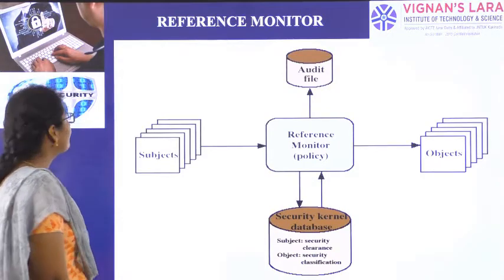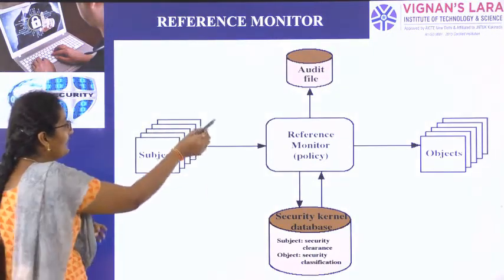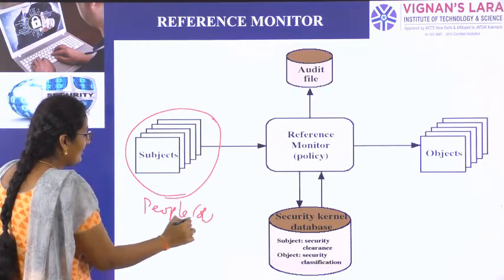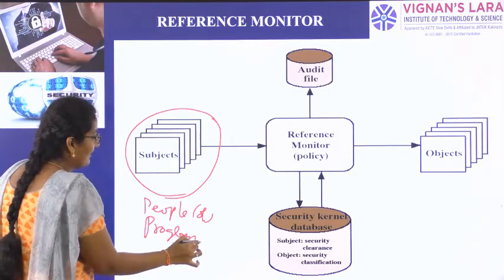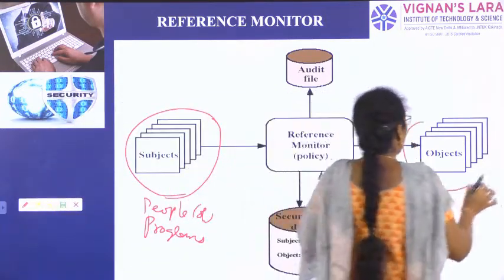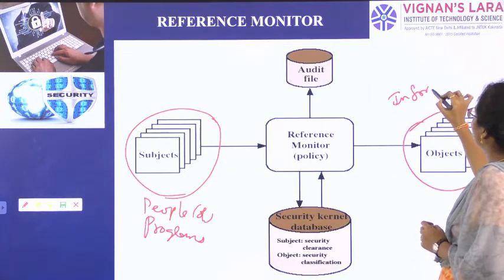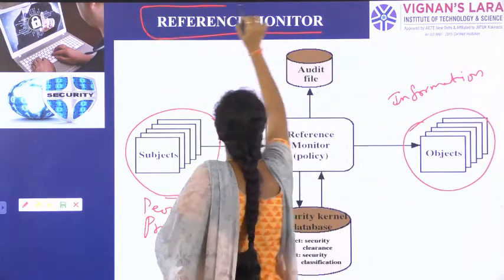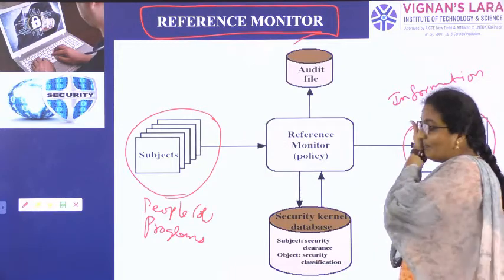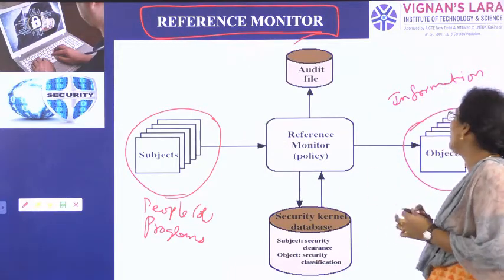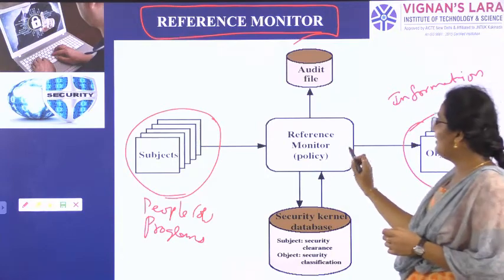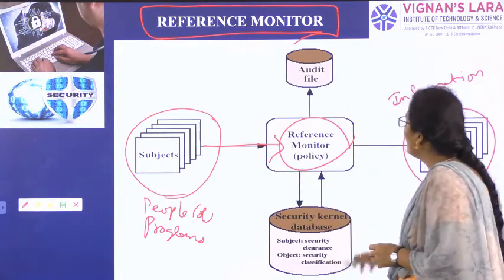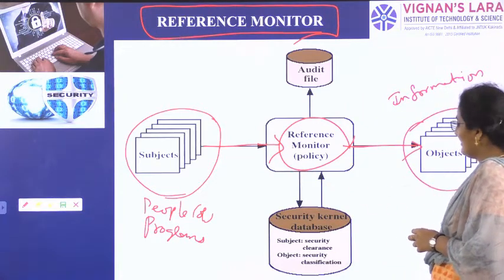And finally, what is the reference monitor? We have subjects, which are nothing but people or programs. We have objects, which are nothing but information. The reference monitor is a part of trusted systems. As I told you before, subject is people or programs, object is information. So what will this reference monitor do? People or programs are passed into the reference monitor and they get the information, that is, objects.